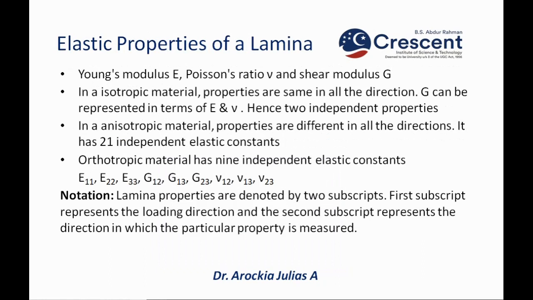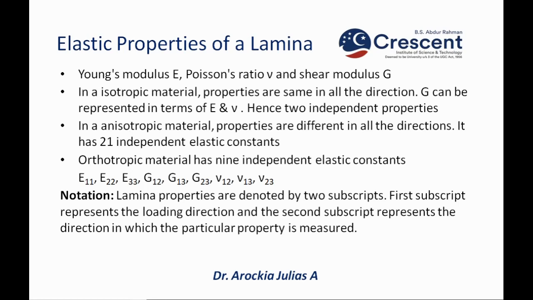Elastic properties of a lamina. Now, the basic elastic properties are Young's modulus E, Poisson's ratio nu, and shear modulus G. So, these are the basic elastic properties. Now, in isotropic material, the properties are the same in all the directions. So, G can be represented in terms of E and nu. There is a formula. Hence there are only two independent properties, Young's modulus E and Poisson's ratio nu.